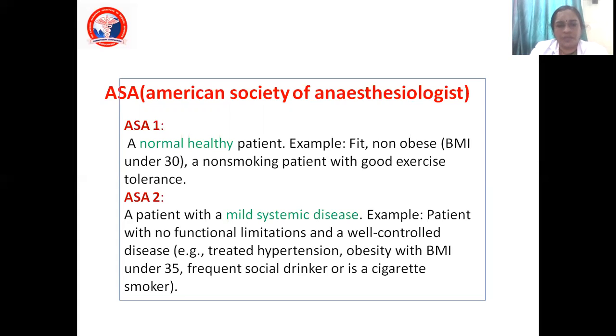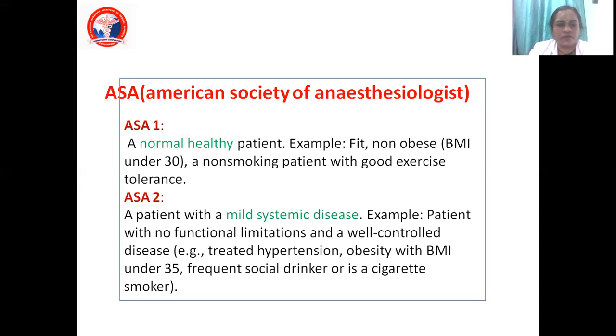ASA1 means the patient is a normal healthy patient, except for the pathology he has, so there is no risk to the anesthetist. ASA2: the patient will have some mild functional limit or mild systemic disorder, such as hypertension, mild diabetes, or obesity.